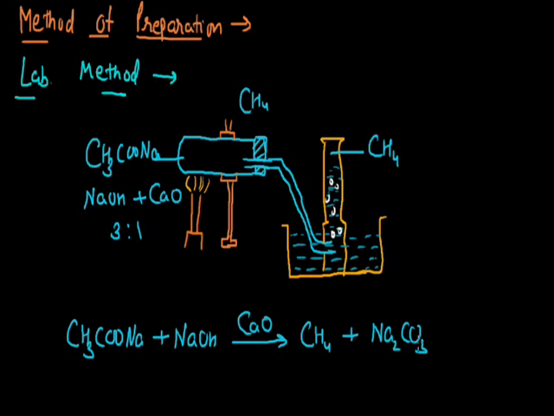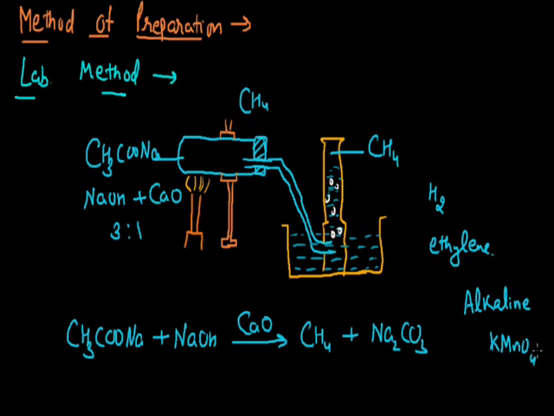Now the gas we are collecting here is not pure methane gas. It contains some impurities, and the impurities may be hydrogen or ethylene. So these two gases may be present as impurities, and to separate these two impurities we use alkaline KMnO4 solution.